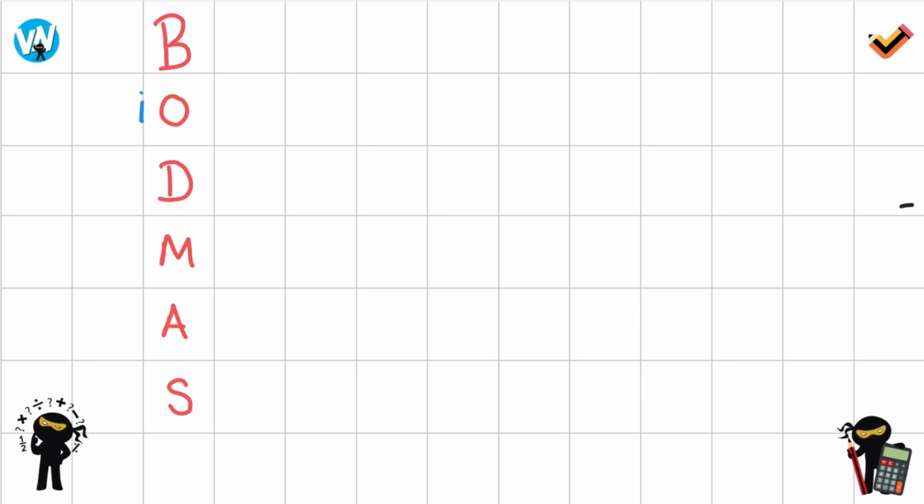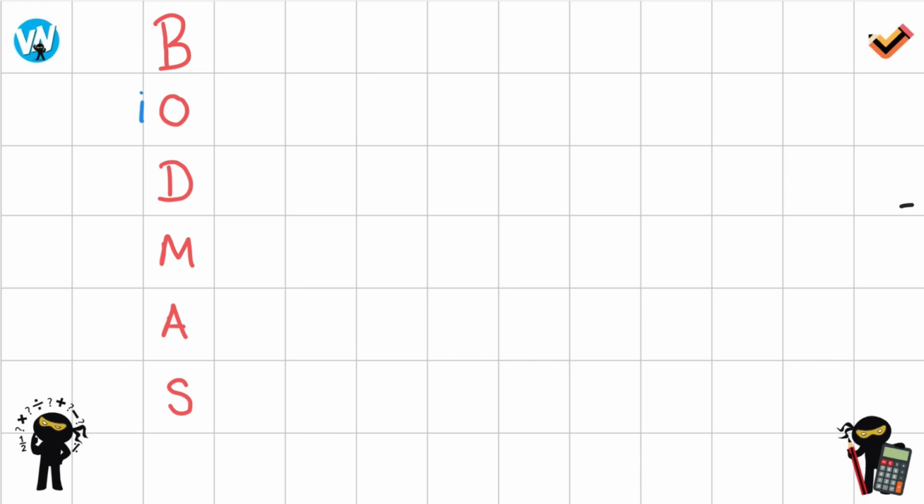So BODMAS is all about the order of operations. So when we have a question, and I'll show you some examples shortly, when you have a question with different operations, and when we're talking about operations, we're talking about add, subtract, divide, multiply, when we have brackets, and so on. So it's all about the order in which we do it. Which part of the question do we do first? Which part of the question do we do next, and so on.